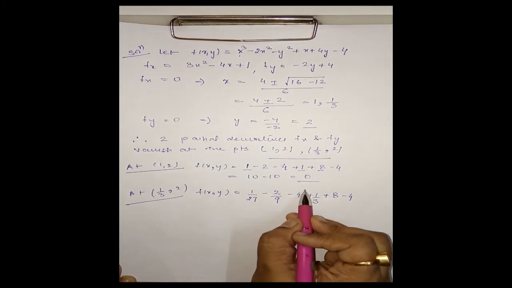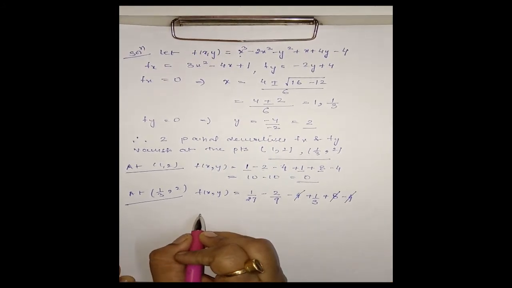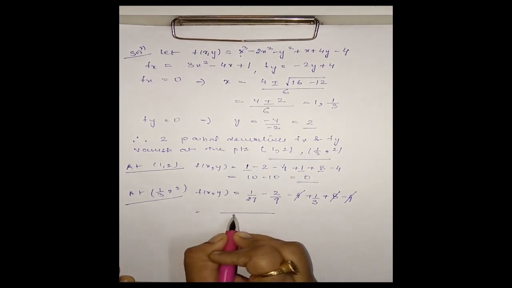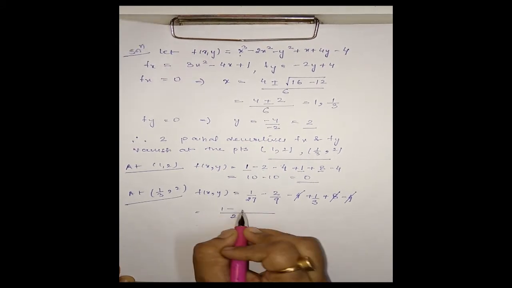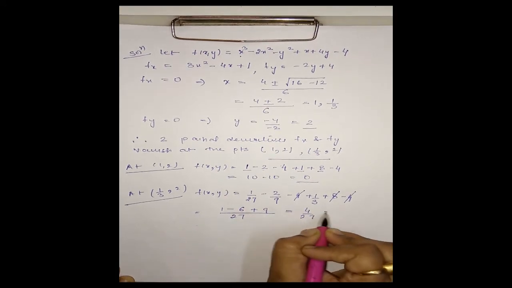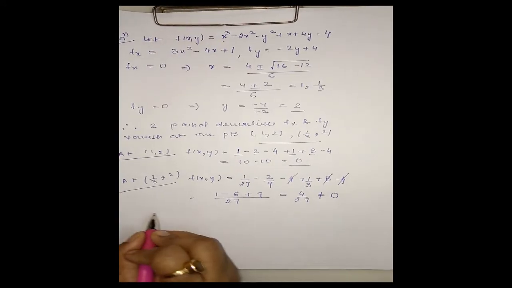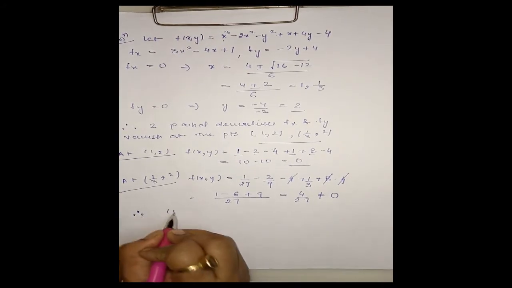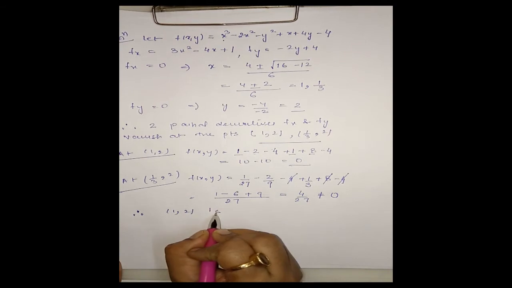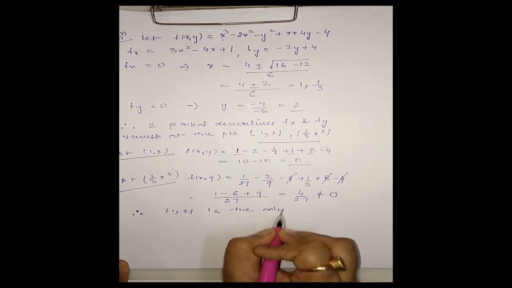This all will get cancelled out and we are left with 1 minus 3 by 27, which is equal to 4 by 27, which is clearly non-zero. Therefore, only the point (1, 2) is the only point on the curve.